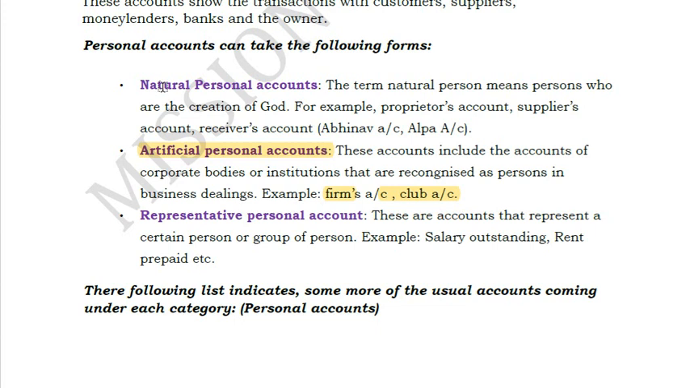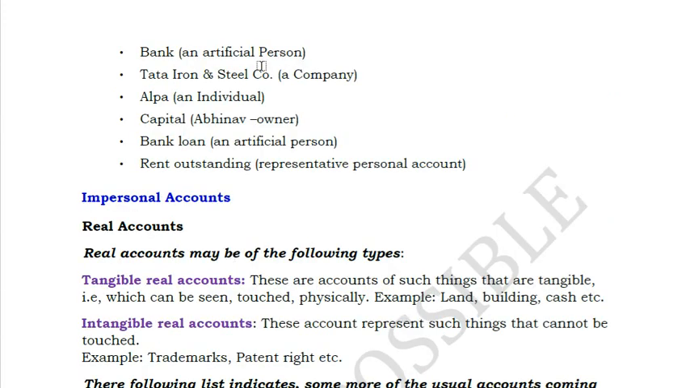So you have to identify the nature here, friends. That is most important. As and when we progress to the next stage, you will definitely understand the distinction. But for now, personal account is something which has the name of a person. It may be a natural person. It may be an artificial person like a company, or it may be a representative person. So that is what the definition of your personal account is.